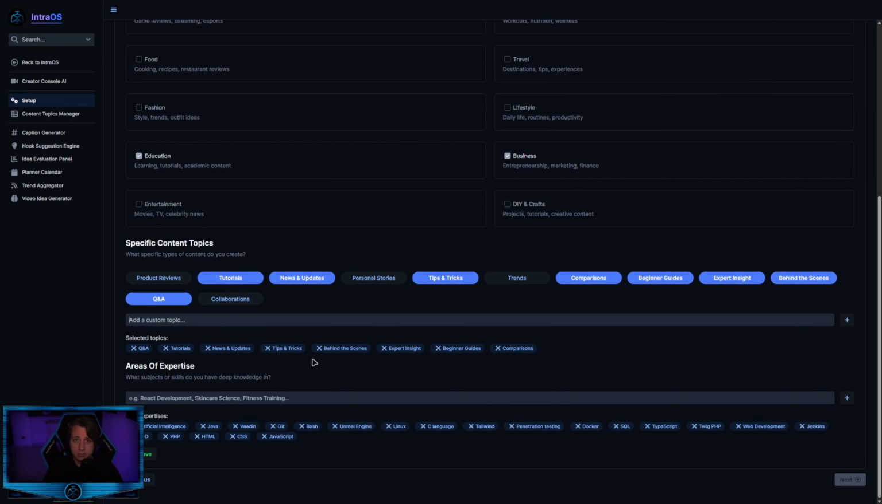Areas of expertise. What are you good at? Are you good at Java? Are you good at C++? Are you good in programming? Or are you good in marketing? Are you good at public speaking? I don't know. You must know that. So here the save. The more you're honest with yourself, the more the AI will generate better content for you. Let's continue with the next step.